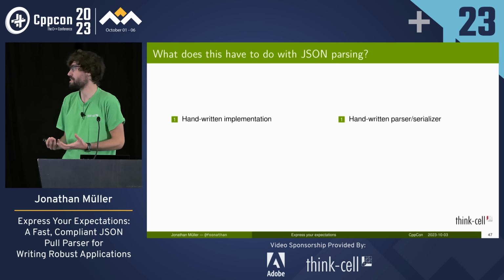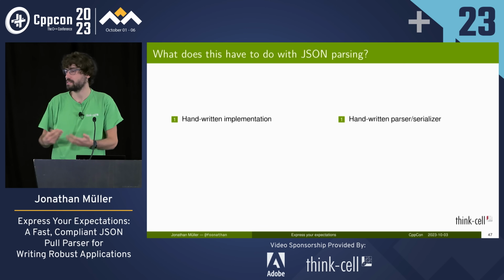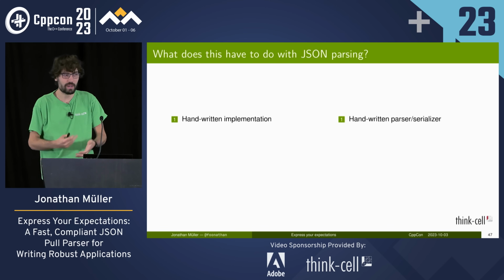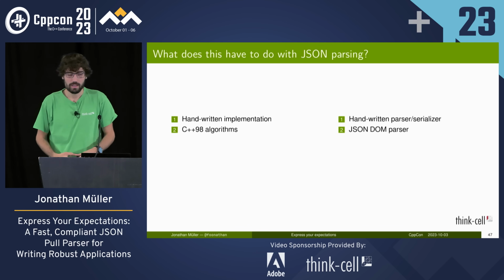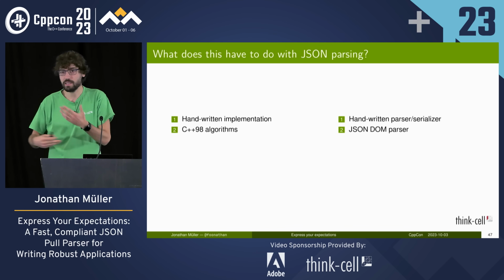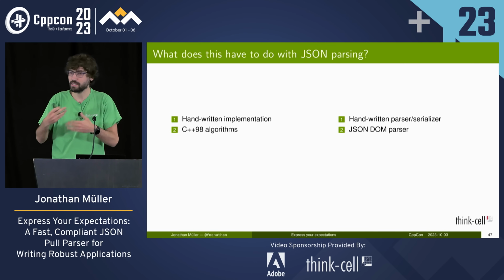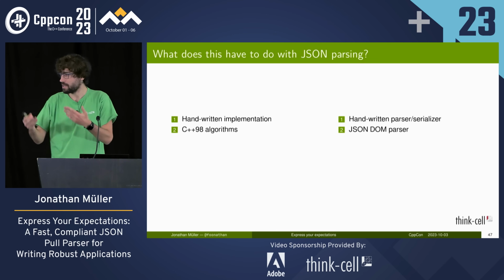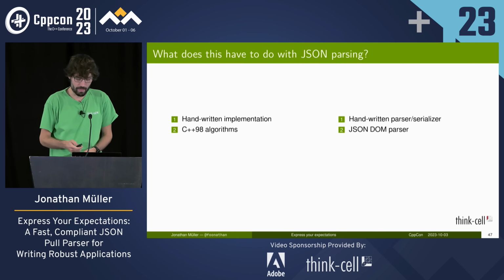Well, there is sort of a correspondence, right? The handwritten implementation is like if we were to write a handwritten JSON parser just to parse the individual data that we wanted. So every time we want to parse JSON, we write a function that takes a string and just parses the JSON. The C++98 algorithms with the immediate allocations and the eager copies and so on, that is a JSON DOM parser, right? We create an intermediate data structure to do the work.